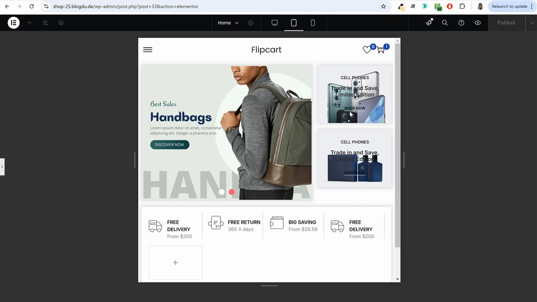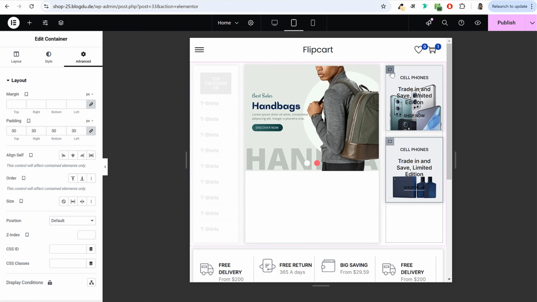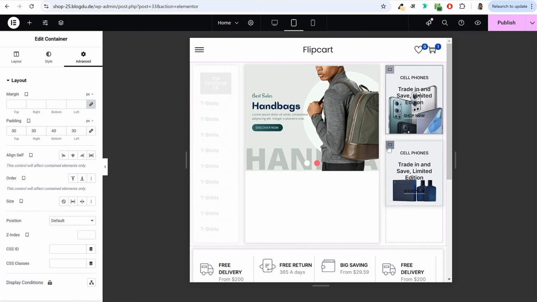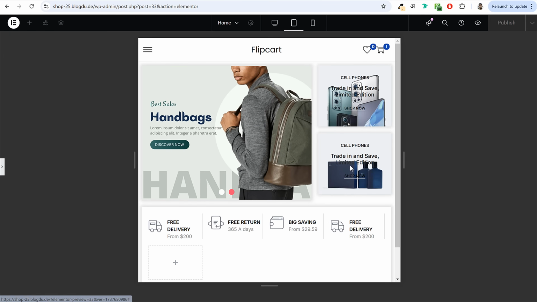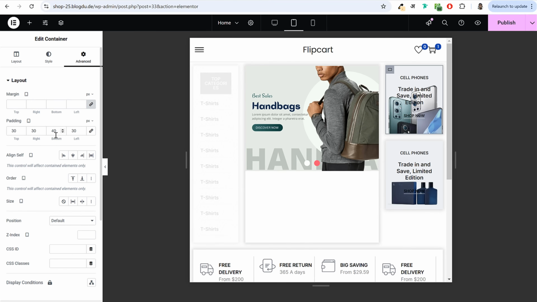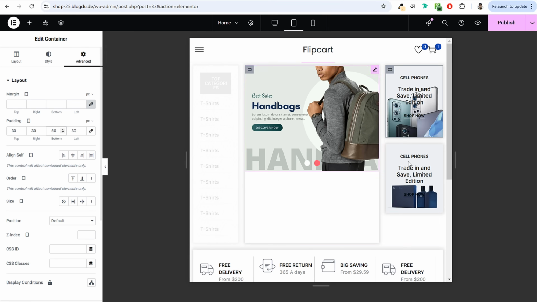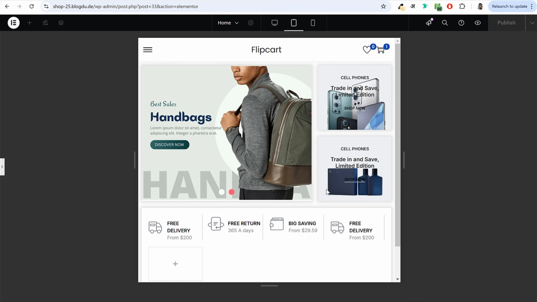Now again, maybe instead of 30, let's make 40 at bottom. Okay, all sides 30, just bottom 40, like this. For the second one as well, all sides 30, bottom 40. Now let's see again. Okay, so this is how it will look. Maybe we can make it 50 at bottom. Whatever looks good to you, you can set that. So let's make it 50 or 45 maybe. Let's try again, and this is now looking perfect.